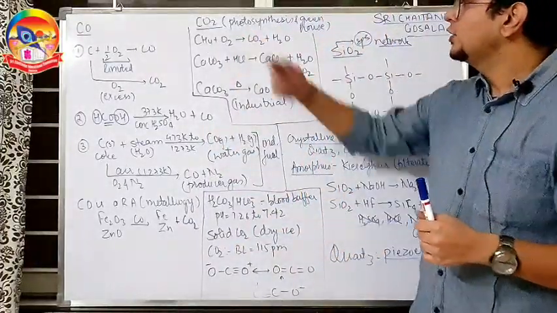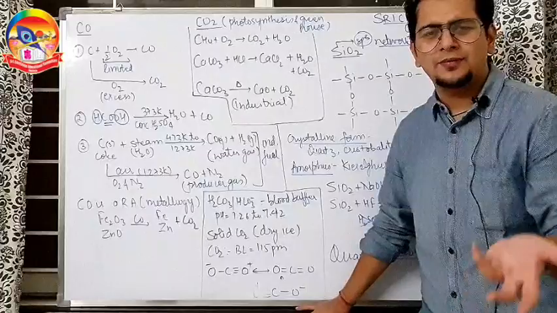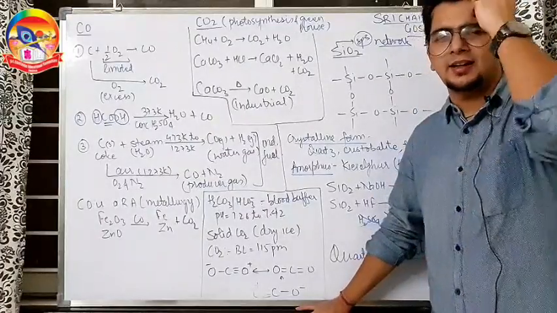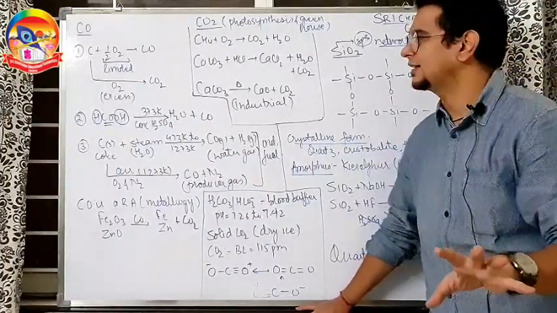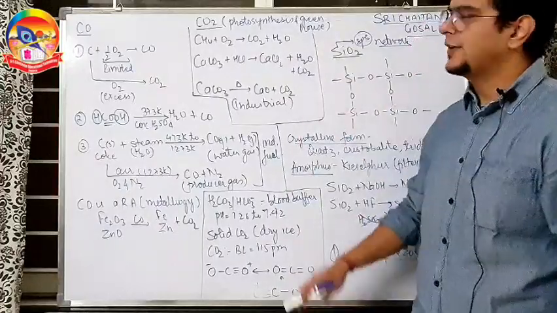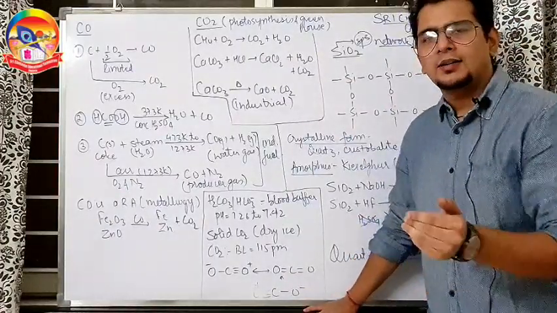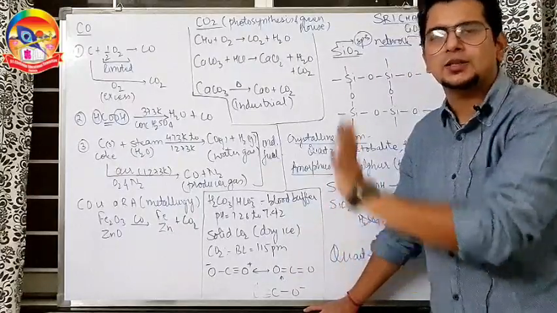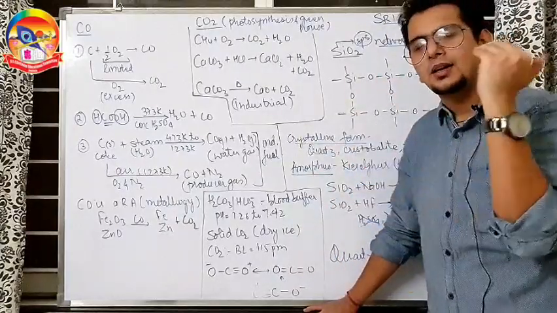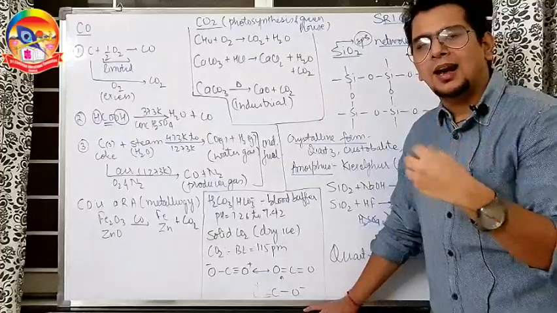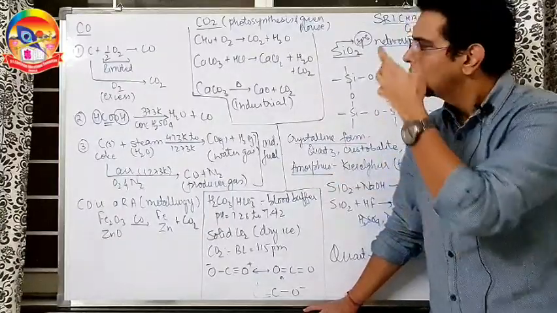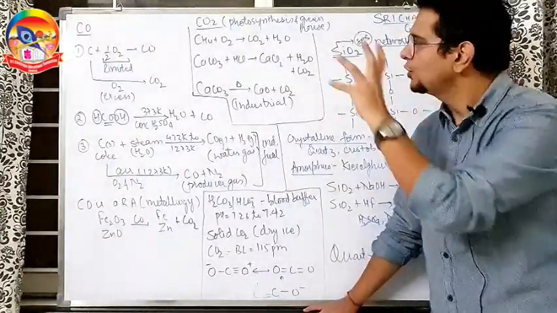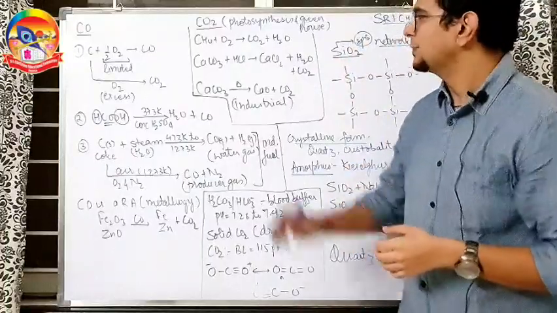Going ahead, CO2. Photosynthesis you might be knowing very well, the whole reaction in biology. The greenhouse effect is also here, carbon dioxide. There are some gases which let the heat come in from the sun but do not let it go out. That's why the earth remains warm for a larger period of time in the night when there is no sunlight. All these things you might already know. So let's focus upon the preparation method.